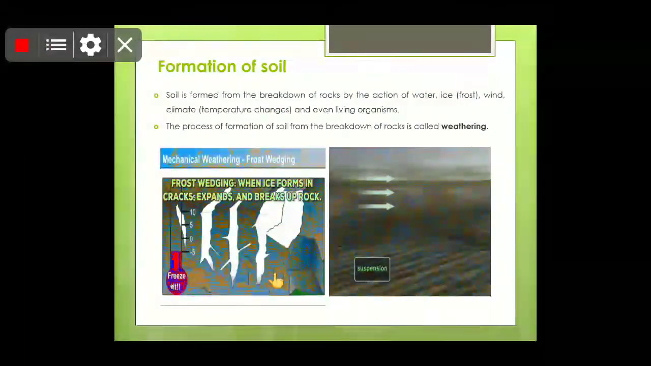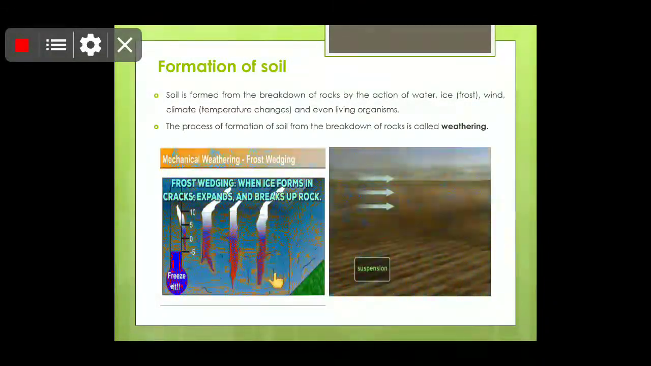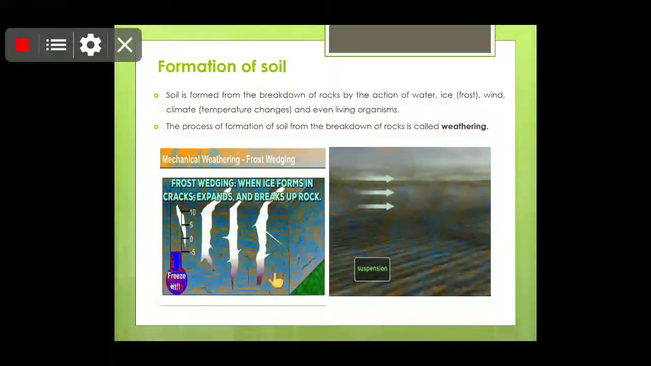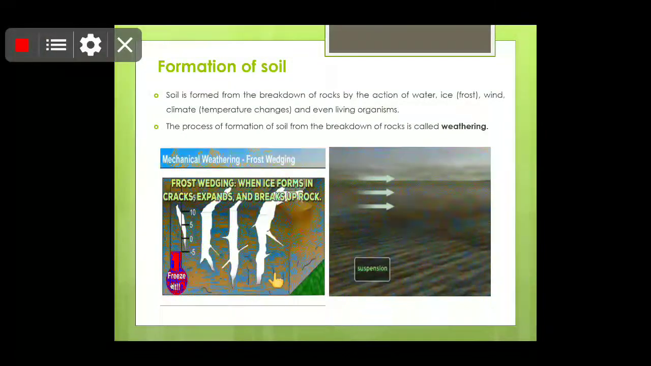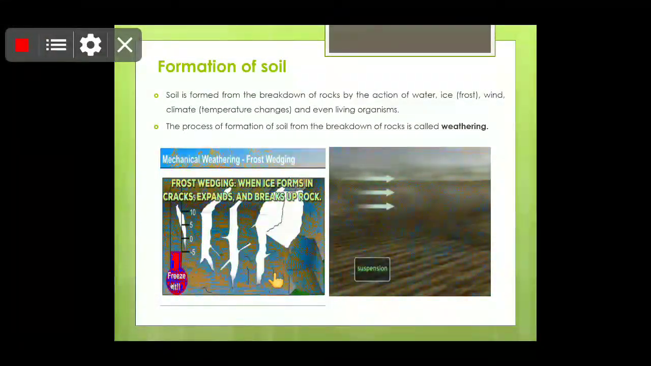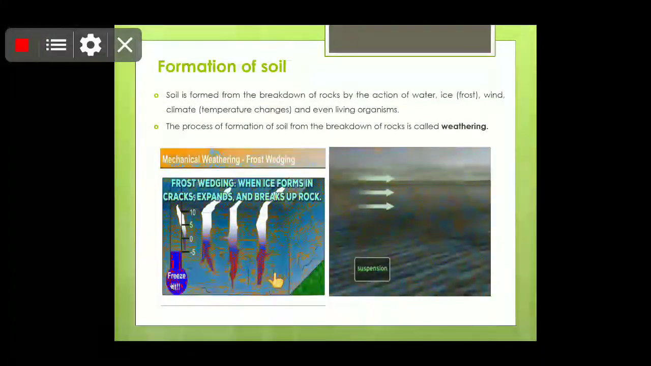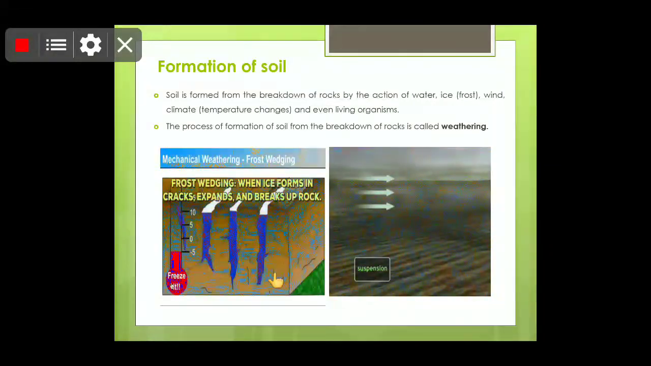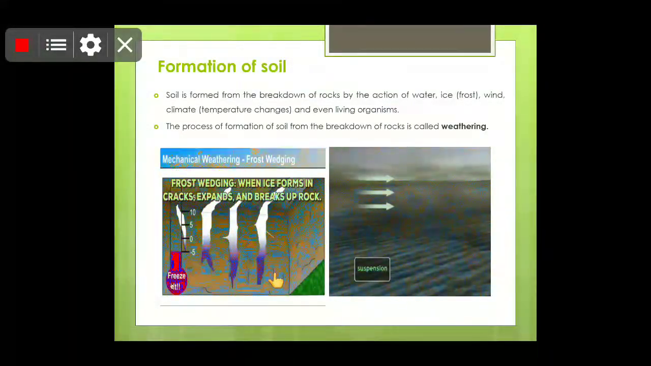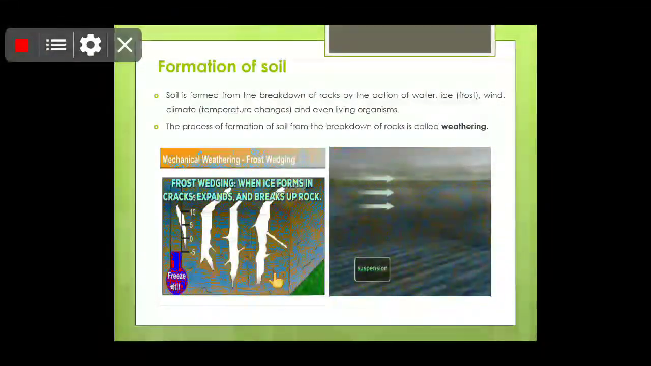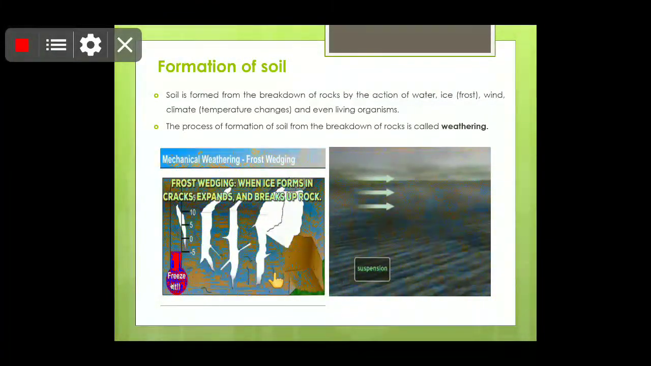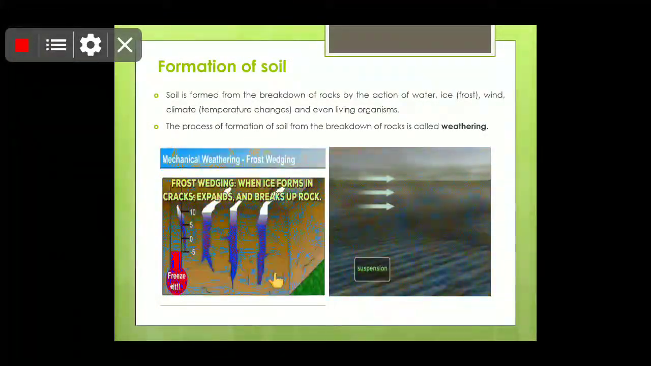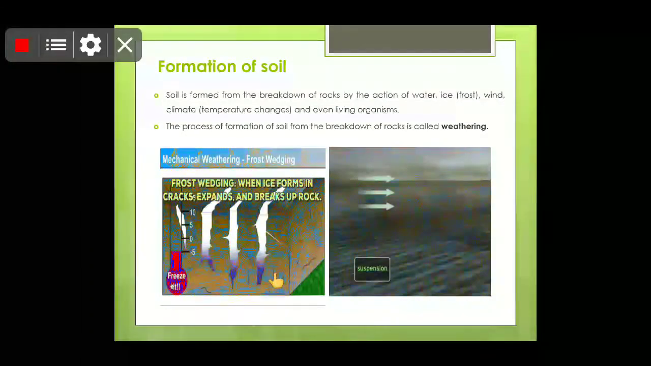Abrasive means, children, the harsh and rough touch of these forces like ice, wind, climate change, that means heat, which will result in breaking down of the rocks into tiny particles, and that will ultimately result in the formation of soil. So children, the process of formation of soil from the breakdown of rocks is called weathering.